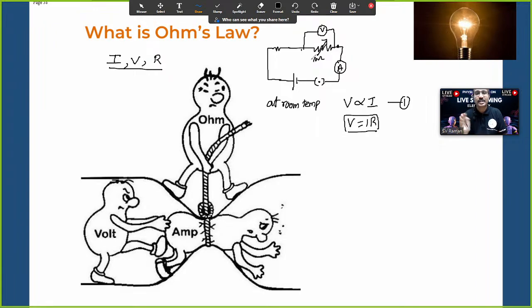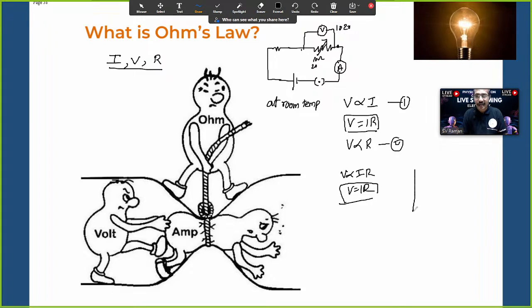Resistance itself is the opposition to the flow of charged particles. Now the difference is 10 volt between the 2 points. Again you increased to 20 ohms. Of all 1000 electrons, only 980 will reach. Again the difference is 20. As you increase resistance, electric potential also increases. This way you can understand that V is directly proportional to R. Yes or no? So from 1 and 2, V is directly proportional to IR. V is equal to IR at room temperature. So finally, whatever the relation between I, V and R is called Ohm's law.